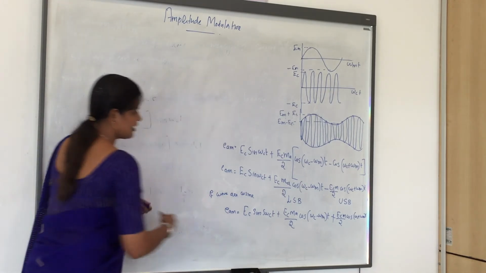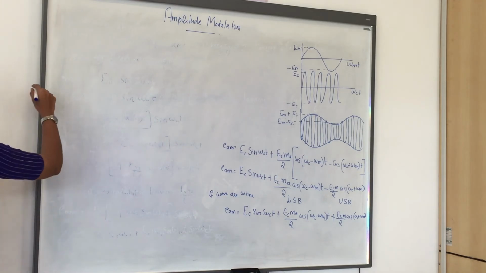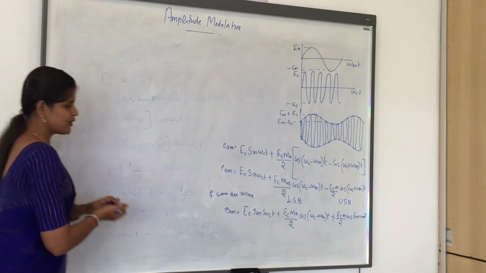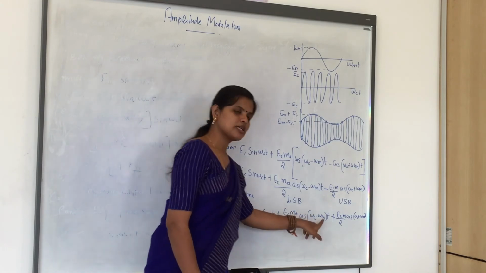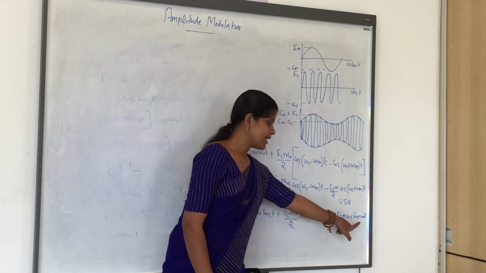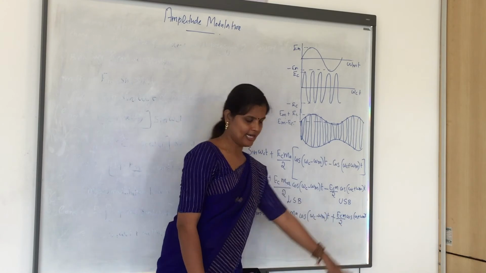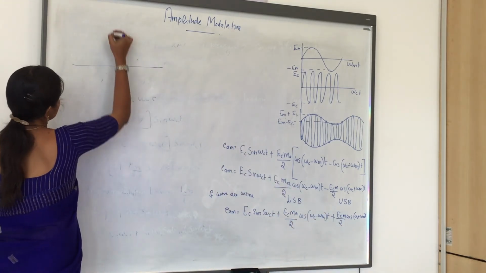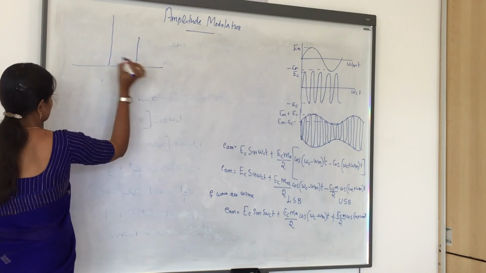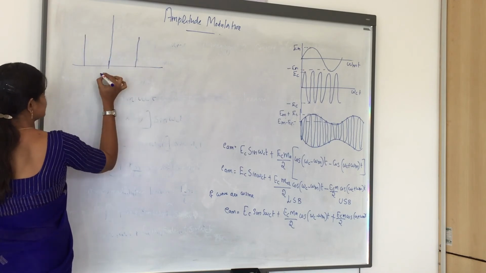So let's see how the frequency spectrum of amplitude modulation will be. You have three frequency components. One is omega c, another one is omega c minus omega m, and the next one is omega c plus omega m.